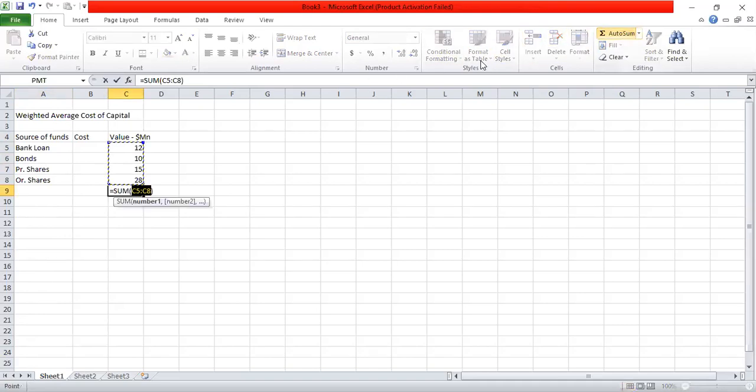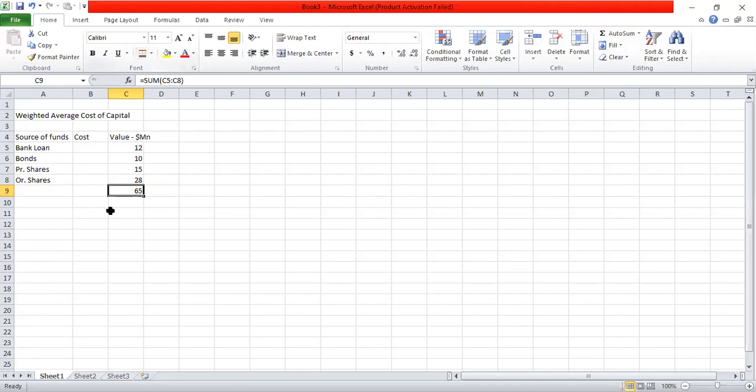So total would be 65 million. Okay, cost of capitals are given, but we are given the before tax cost of debt. So before tax cost of debt in the bank loan is 8%. Tax rate is 30%, before tax 8%.